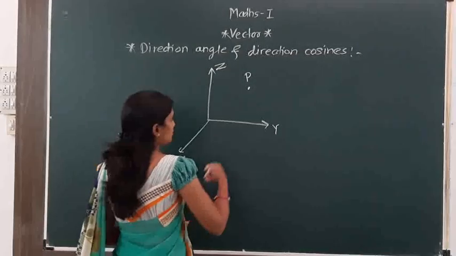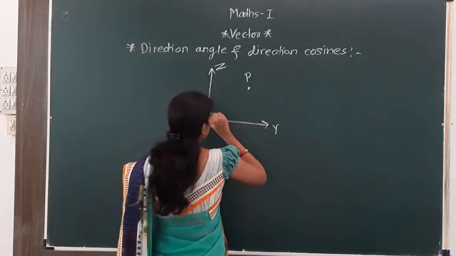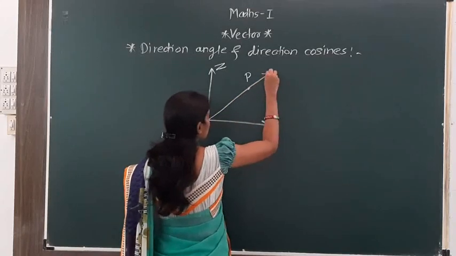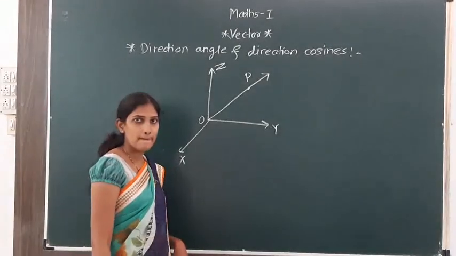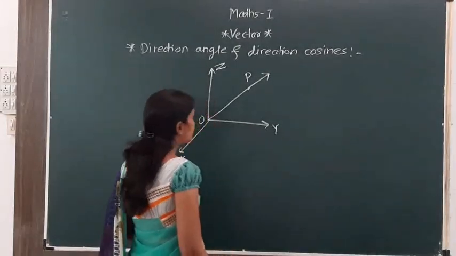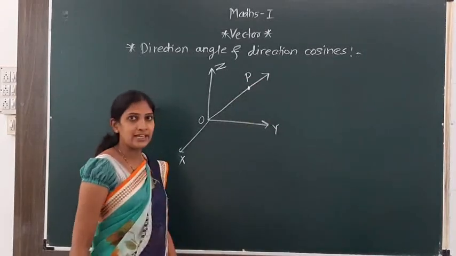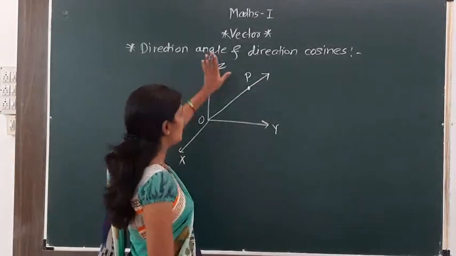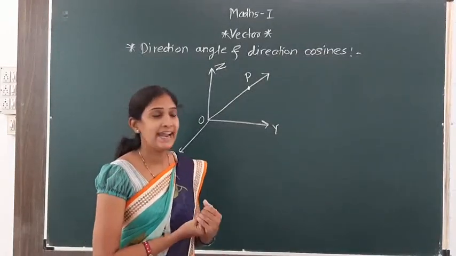We draw a vector from the origin which passes through that point, that is vector OP bar. Now we have to find its position. For that we first take its direction angles.